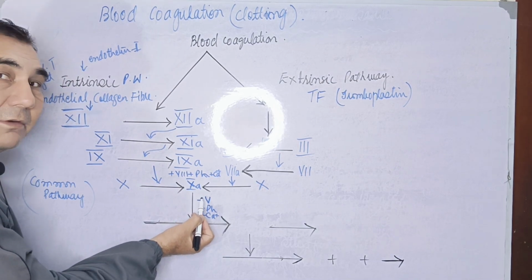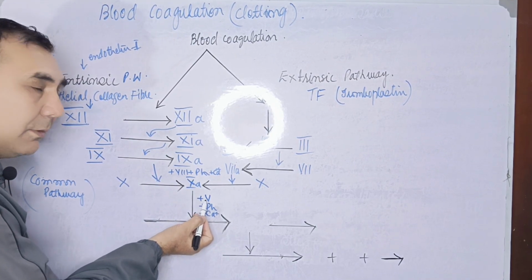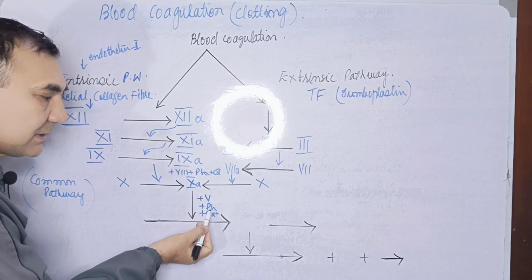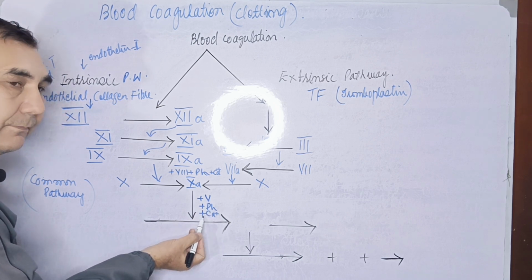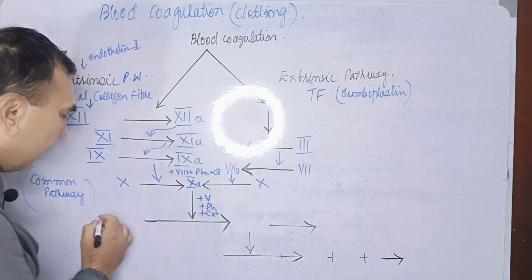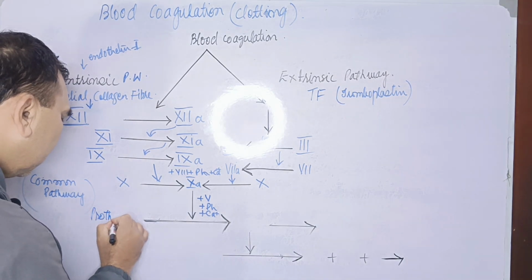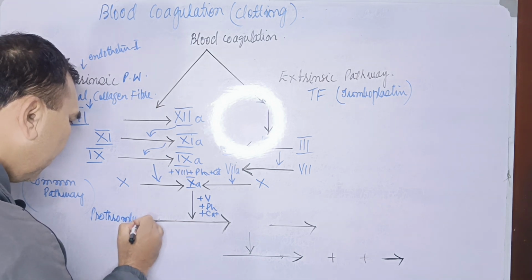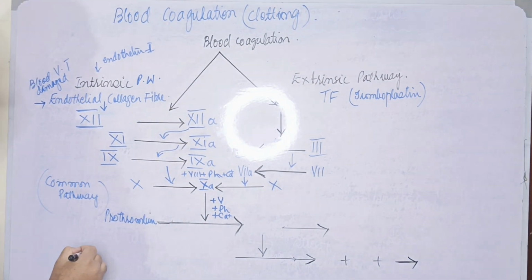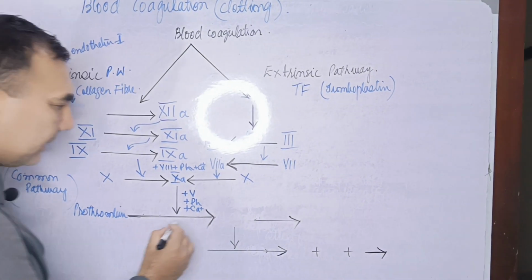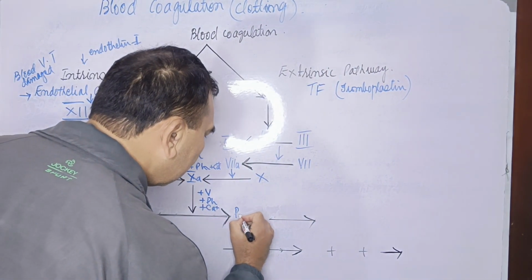The factor 10th A, which is an activated form, now with the help of the factor 5, with the phospholipids and with the presence of the calcium, converts prothrombin, which is the inactive form, into the thrombin.